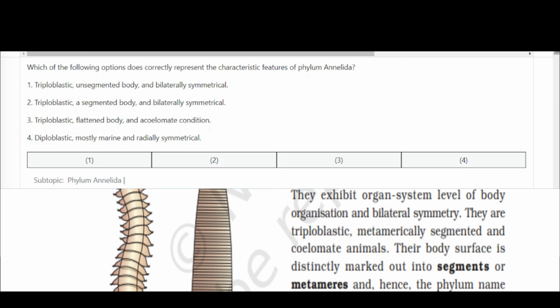First option is triploblastic, unsegmented body and bilaterally symmetrical. Second option is triploblastic, segmented body and bilaterally symmetrical. Third option is triploblastic, flattened body and acoelomate condition. Whereas the fourth is diploblastic, mostly marine and radially symmetrical. You can see what the answer is here. They are segmented, first. Again, they are triploblastic, segmented body, and bilaterally symmetrical. Fine. The right option here is number 2.